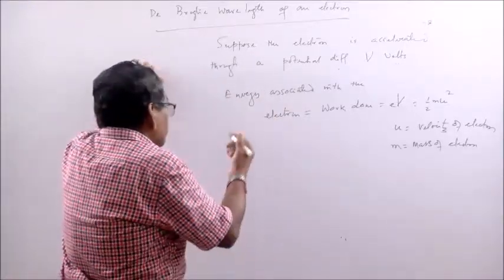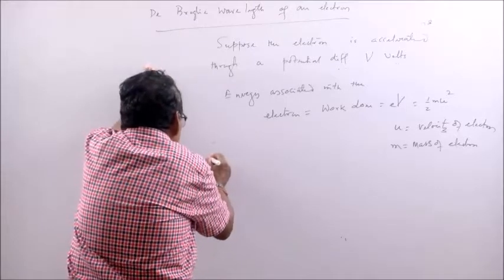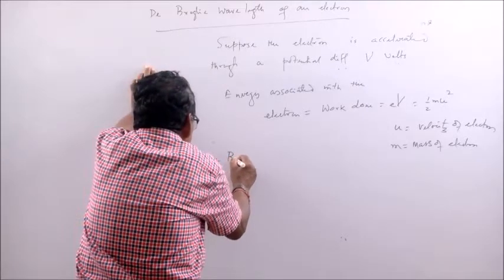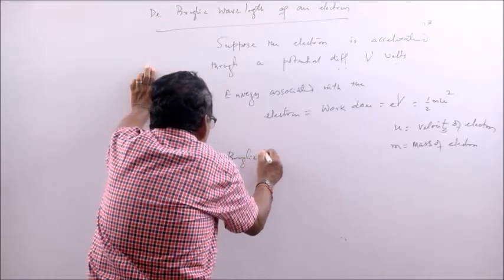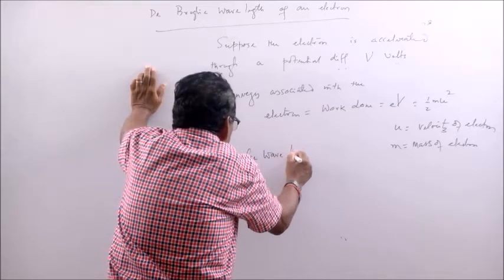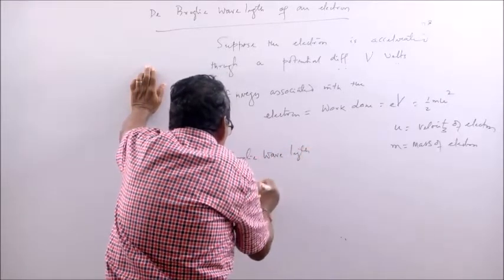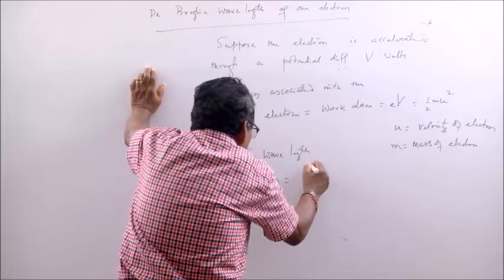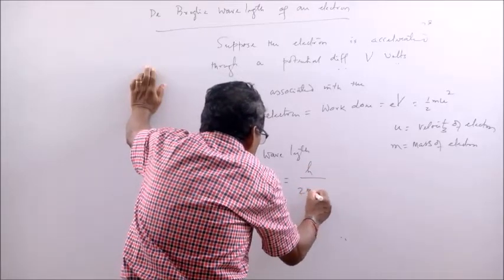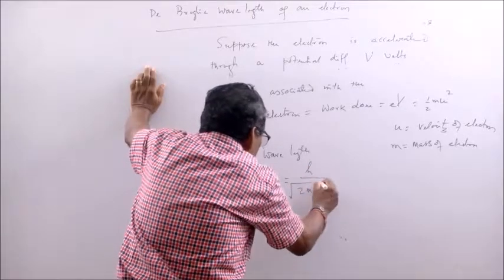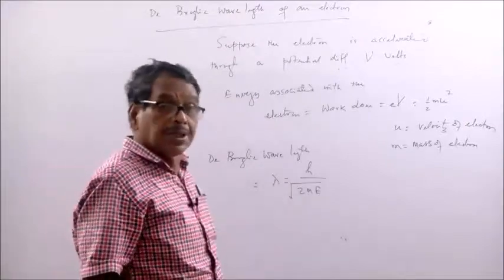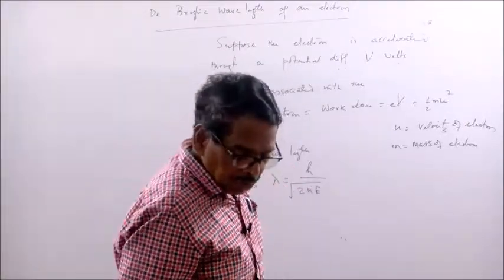So, what is your de Broglie wavelength? De Broglie wavelength lambda is equal to h by root over 2mE. We have already found this.